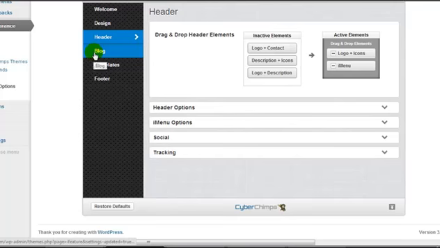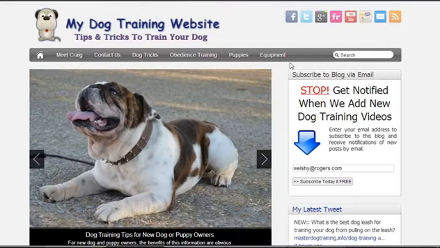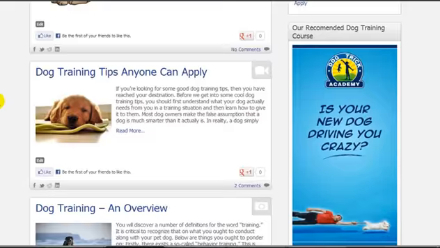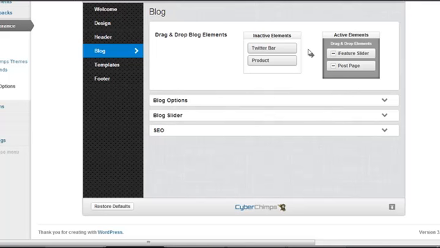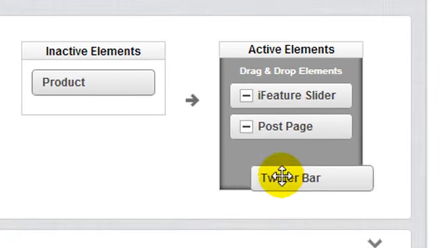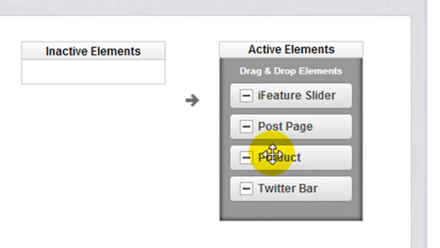So now we have the blog options. Now the blog options right here, we have the iFeatured slider and the post pages. Now if you recall from the website we're going to be copying, we also have a Twitter feed and a product area. So what I want to do is drag over my Twitter bar and my product. Now you can put these in any order you want, but personally I believe that it should be your slider and then your posts and then some additional stuff.